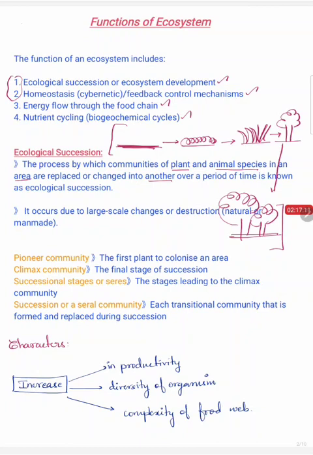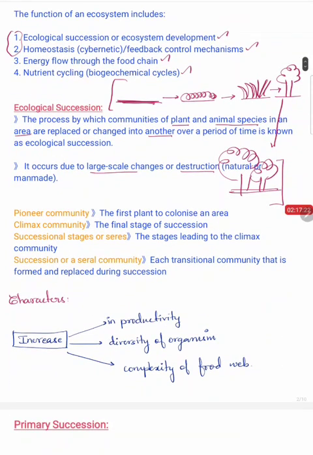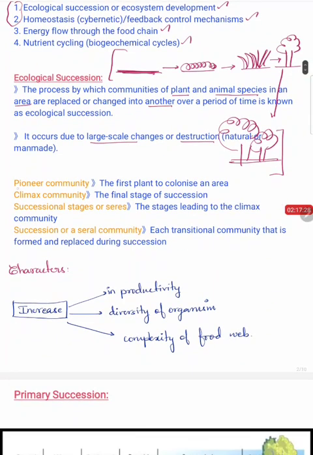So what leads to ecological succession? It may be due to large scale changes or due to a destruction, which may be natural or man-made. There are a few important terms with respect to ecological succession. The first one is pioneer community. What is a pioneer? A pioneer refers to a person or a thing that initiates a particular thing, right? Here the first plant to colonize an area is called the pioneer community. As I said, the pioneer community is usually microorganisms such as lichens and mosses.